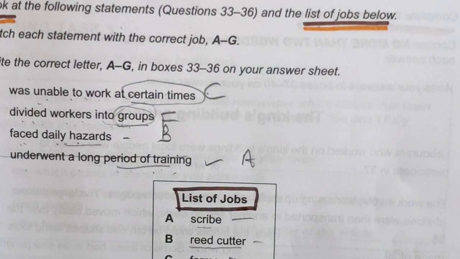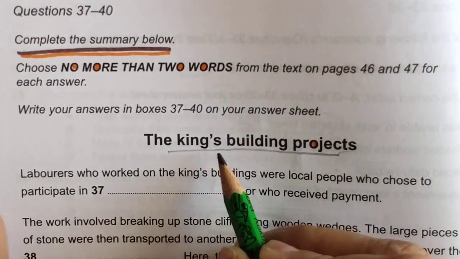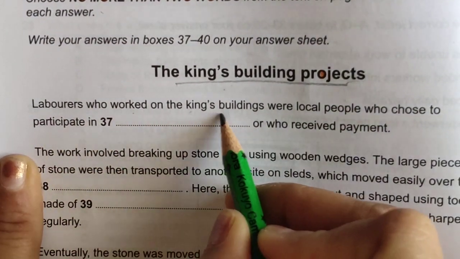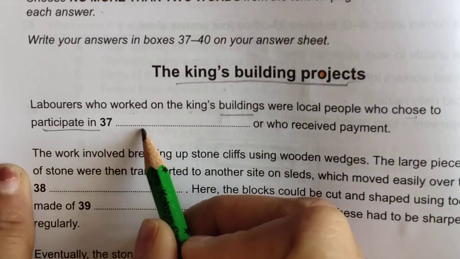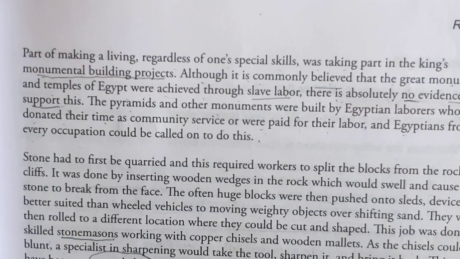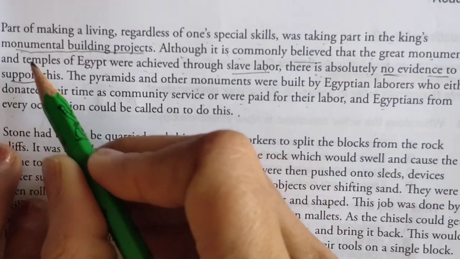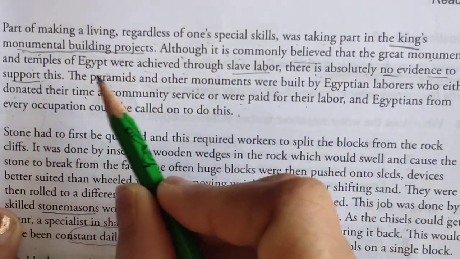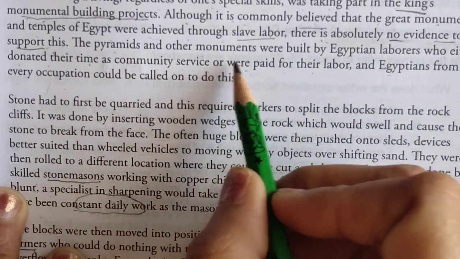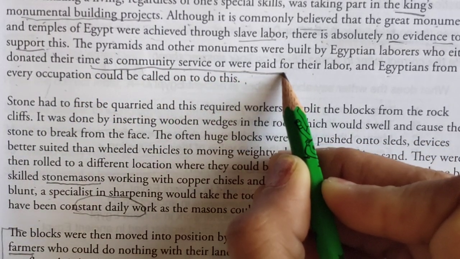Now the last type of question we have, the King's building projects. The King's building projects were there, and we will be completing the summary. Laborers who worked on the King's building were local people who choose to participate in or who received payment. Okay, let's go to the location. So King's monumental building projects. So monumental building project, King's monumental building projects is there. Now we were looking for slave labor, no evidence to support. So let's, yeah, okay, so I think this is the location. Let's read it.